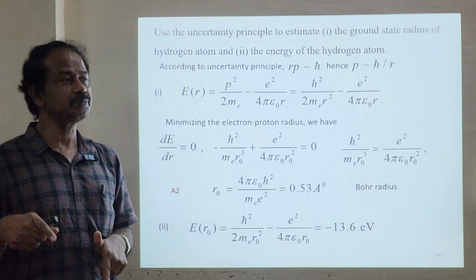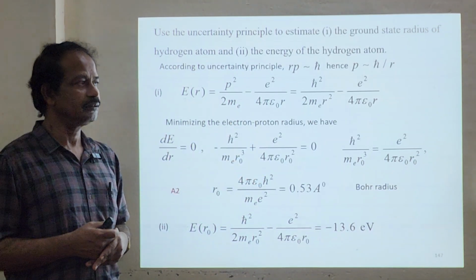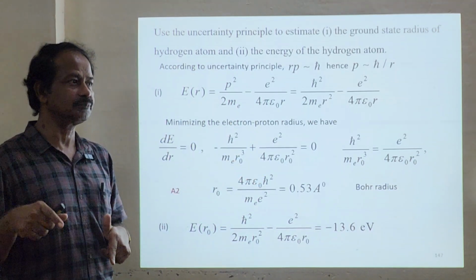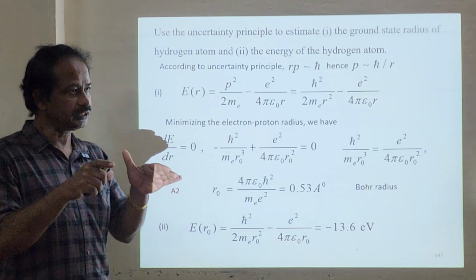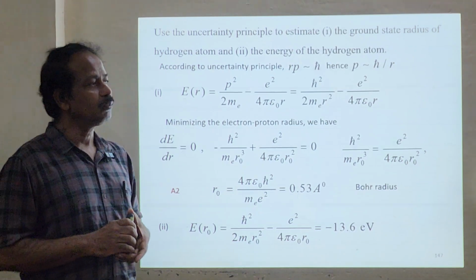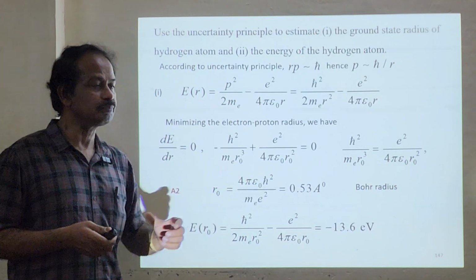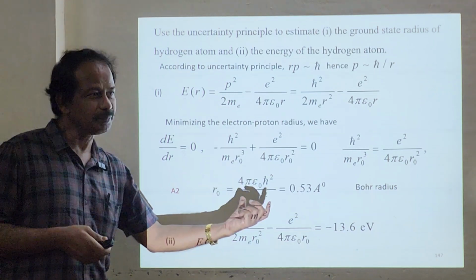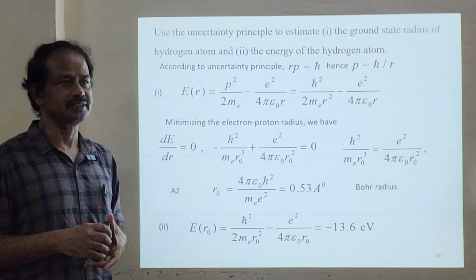Divide by 1.6 times 10 power minus 19 to get electron volts, since 1 electron volt equals 1.6 times 10 power minus 19 joules. So this is minus 13.6 electron volt. It is a bound state, so the minus sign exists. This is the energy of the hydrogen atom.